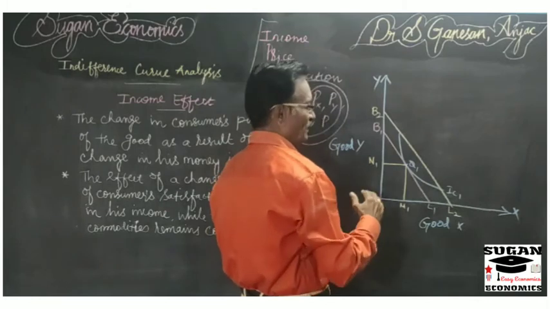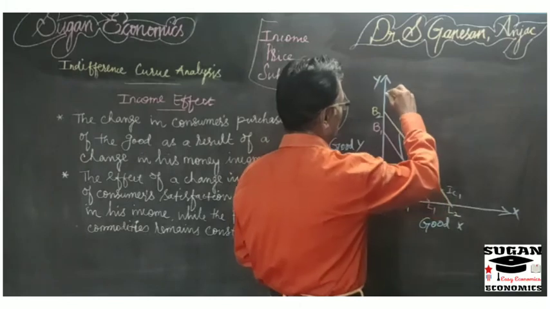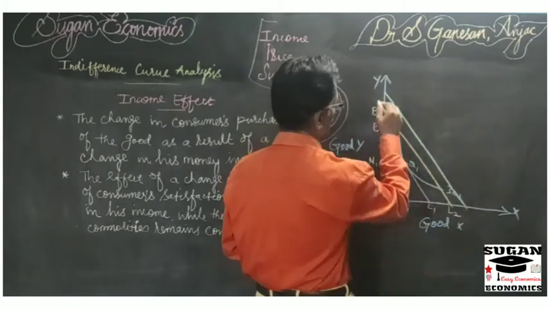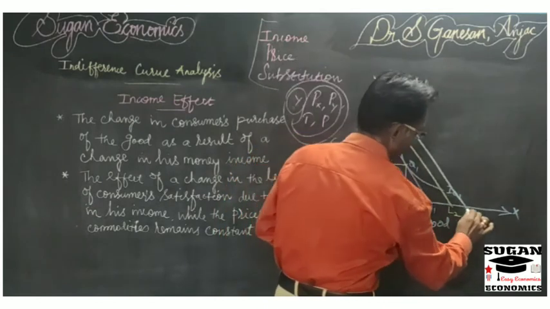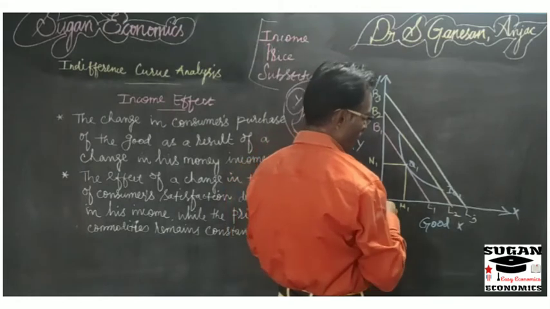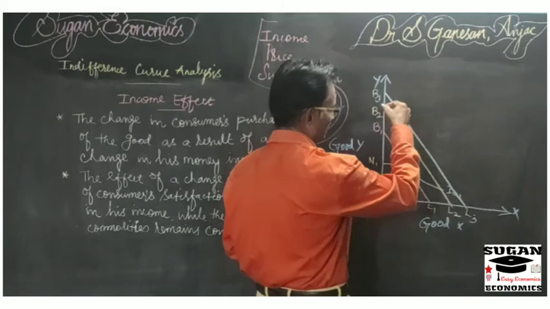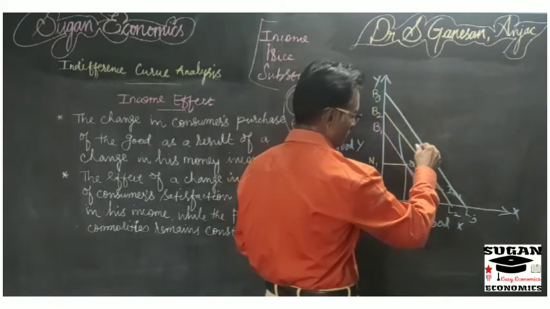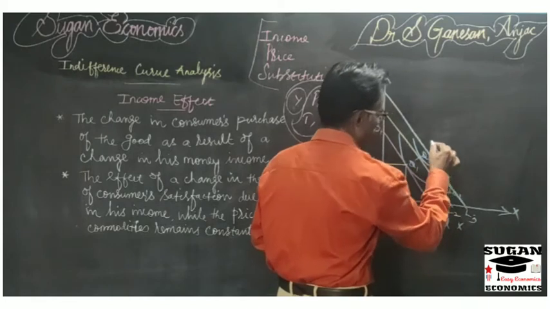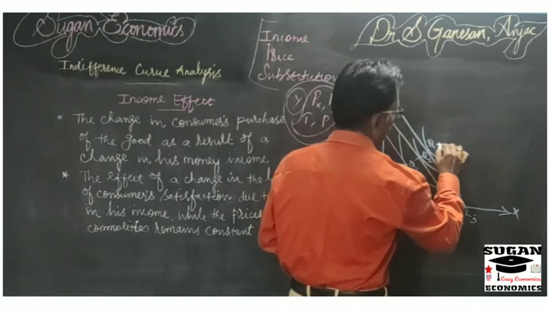And suppose if again the income of the consumer increases, again we have to shift the budget line from B2 L2 to B3 L3. So now we have taken three budget lines. So now we have to draw indifference curves. So for the second budget line, the consumer is in equilibrium at this point Q2, and for the third, the consumer is in equilibrium at point Q3.